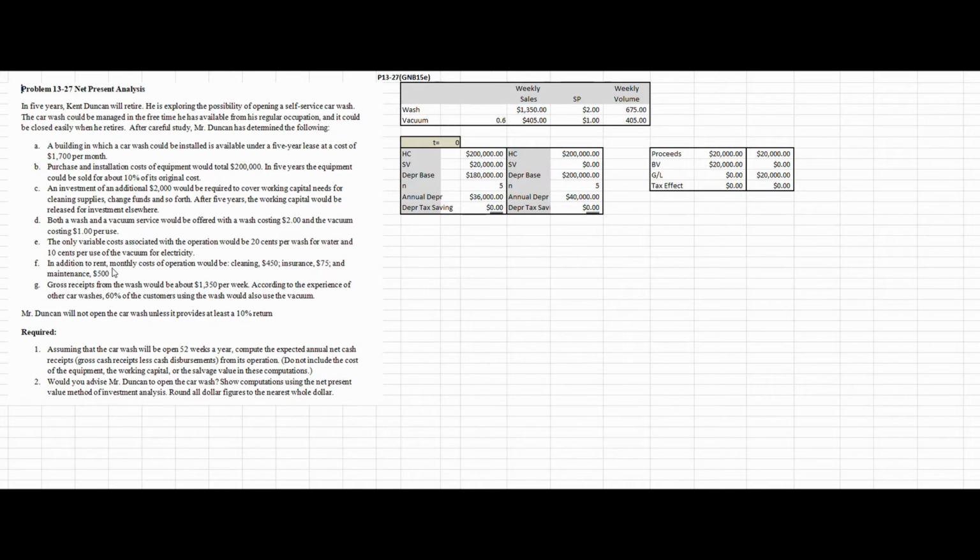And then finally, we know that we're going to have to make some type of investment, and that information is given up here. We'll have a 5-year lease at a cost of $1,700 per month. That's an additional fixed cost. The purchase and installation of the equipment will be $200,000, and then we estimate that we can sell it at 10% of that cost, or $20,000. That would be its salvage value, and we will also have to make an investment of $2,000 in working capital. That means increased level of items such as inventory, receivables, and so on. When we make an investment in working capital, that is liquidated at the end of the project. So after 5 years, that working capital level would go back down.